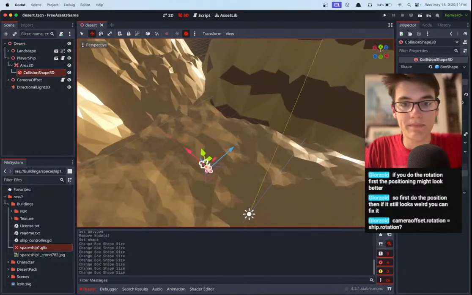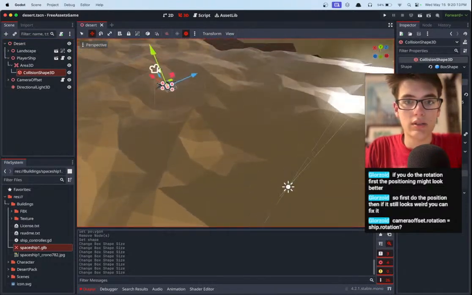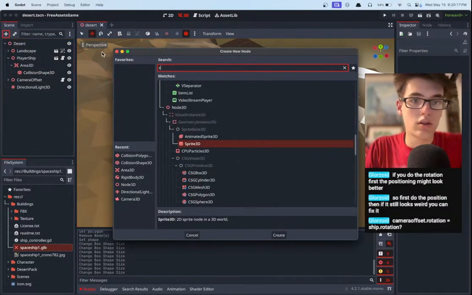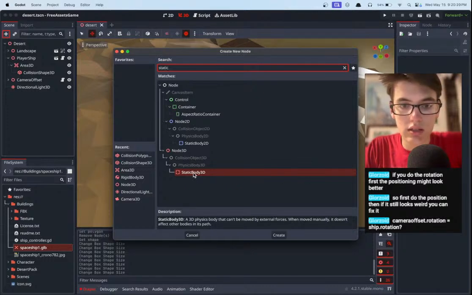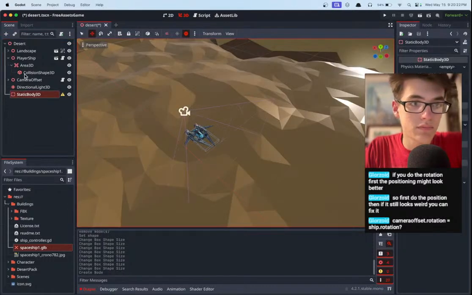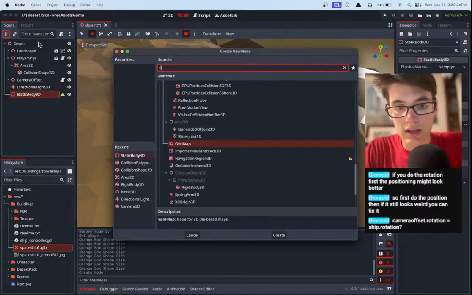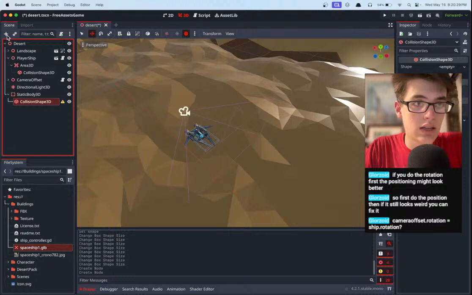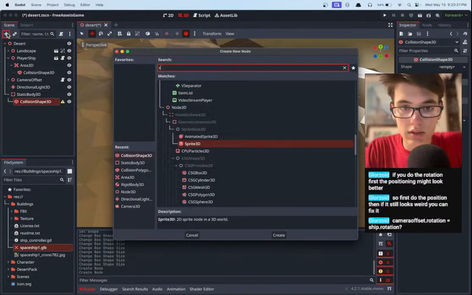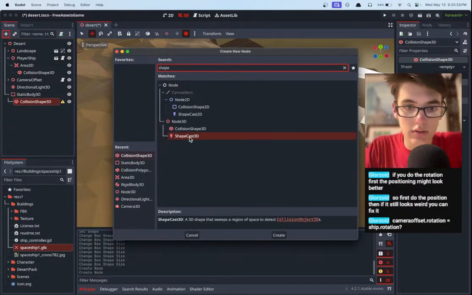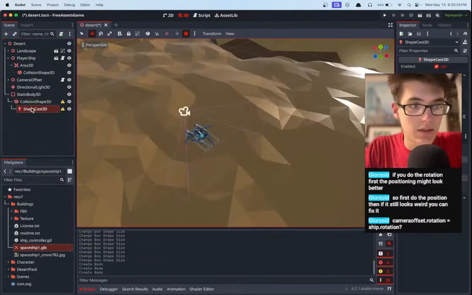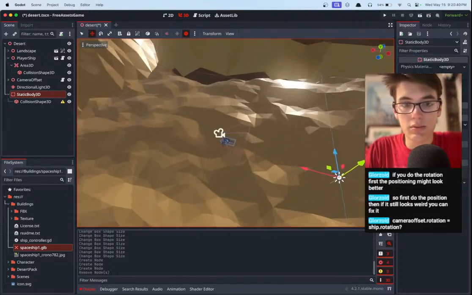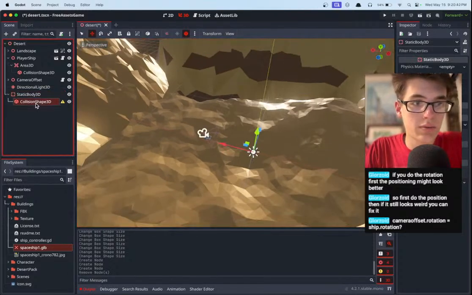But for now, let's just test this out by creating a random static body 3D. And then adding a random collision shape 3D. And also adding a random shape. What else is there? What is a shapecast 3D? That's not helpful. We need something to show us where it actually is in the world. Well, maybe I can just make it cover the whole floor, and then we'll just test if we can collide against it.